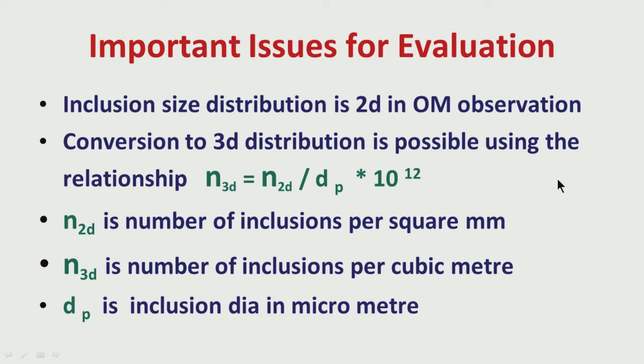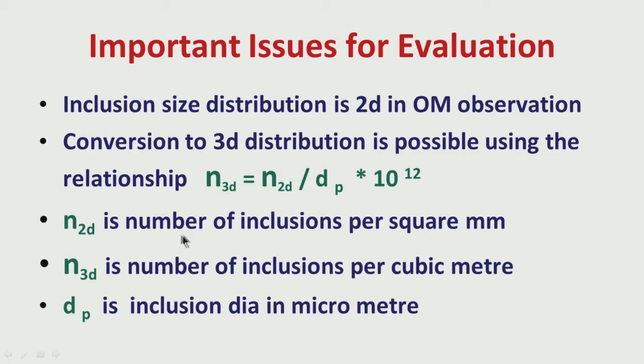We should be getting more information about the three-dimensional distribution of inclusions in steel. By a simple relationship, we can convert the two-dimensional distribution, which is normally obtained through optical microscopic observation, to more realistic three-dimensional information. How is it done?